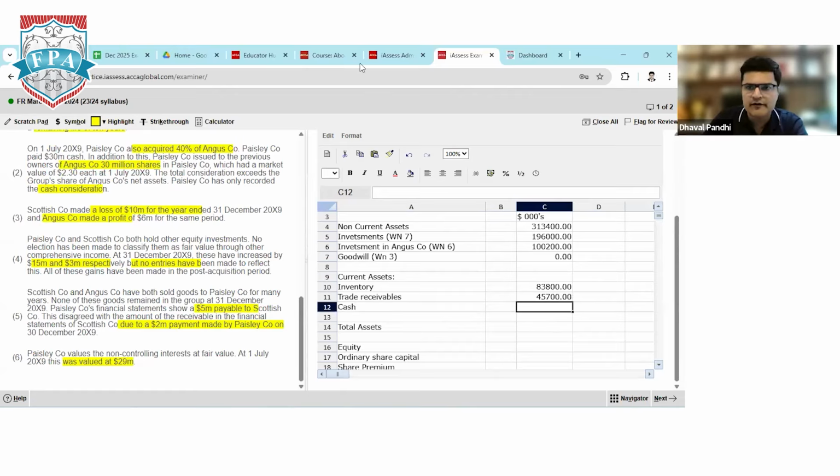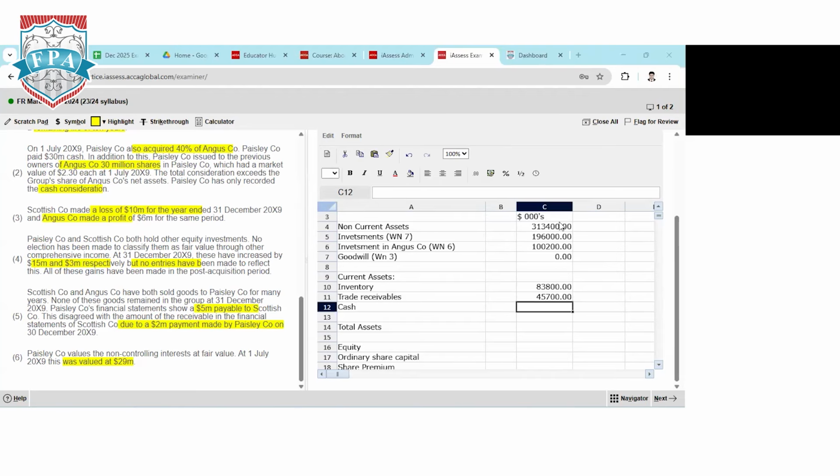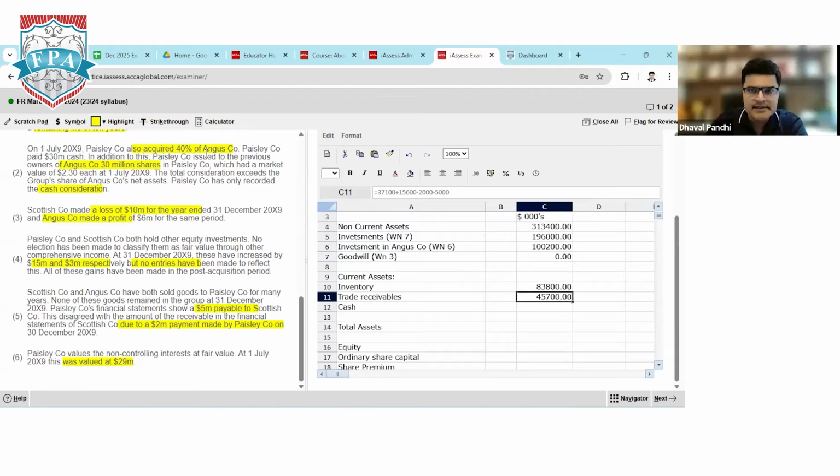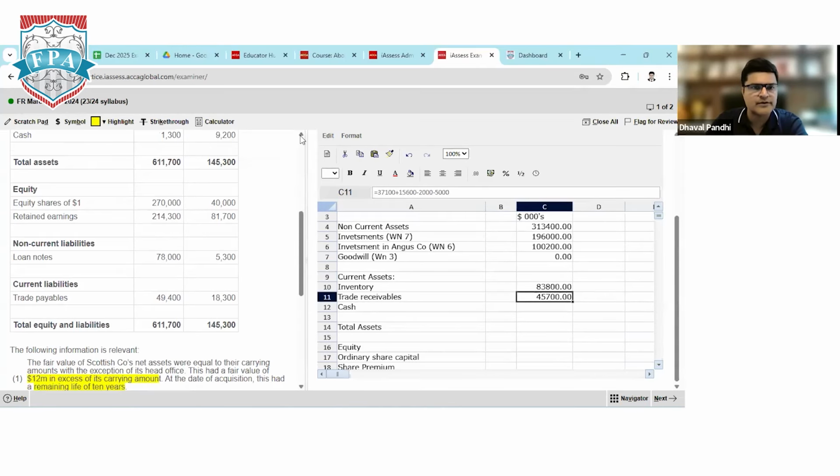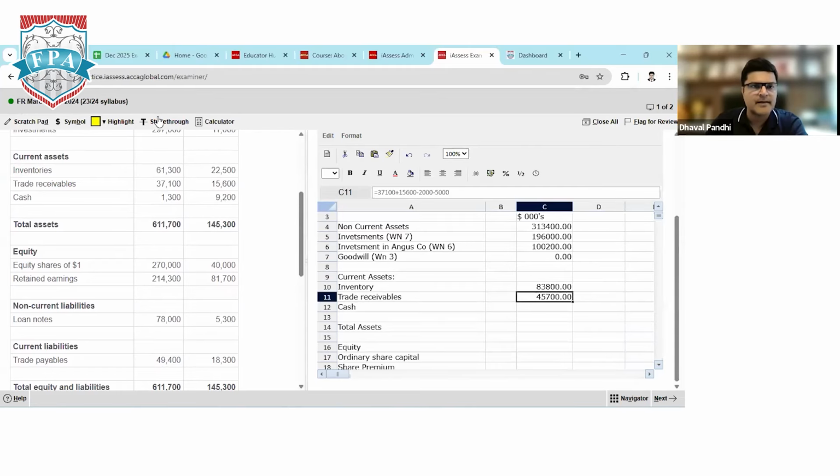1 second. Bansri has asked about the 15,600. Which 15,600 are you asking about? Sir, in the trade receivables, there was 15,600. That one. 1 second. 15,600 is the balance of the subsidiary company receivable. It's given in the statement of financial position. If you see the balance in the parent company, the receivable balance is 37,100. The subsidiary has a total of 15,600 receivable, but that includes 7,000 due from the parent company. So that needs to be cancelled out.